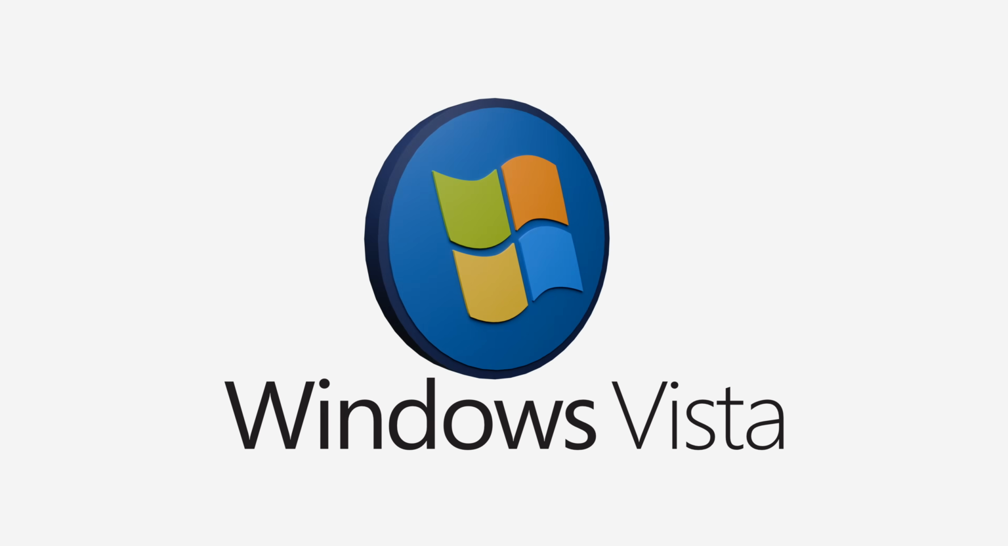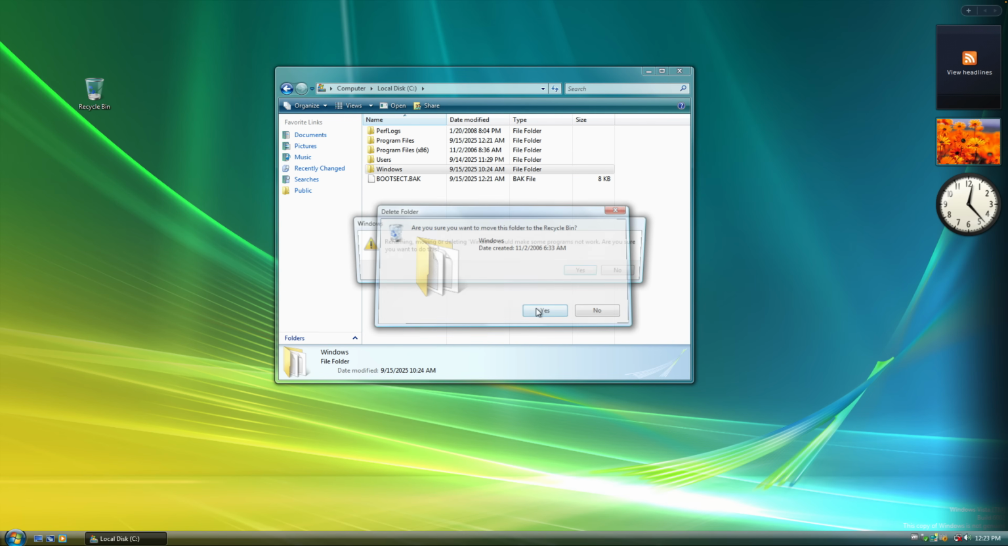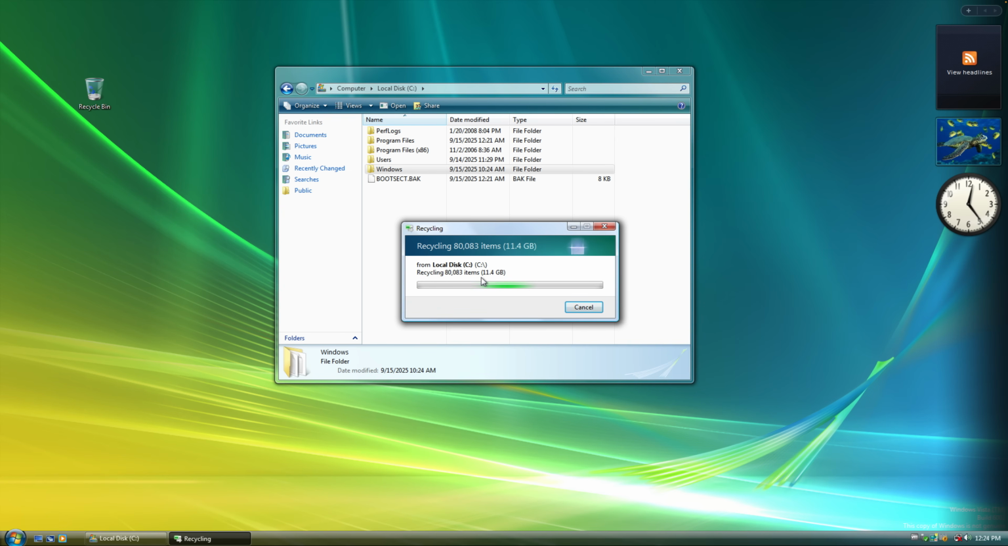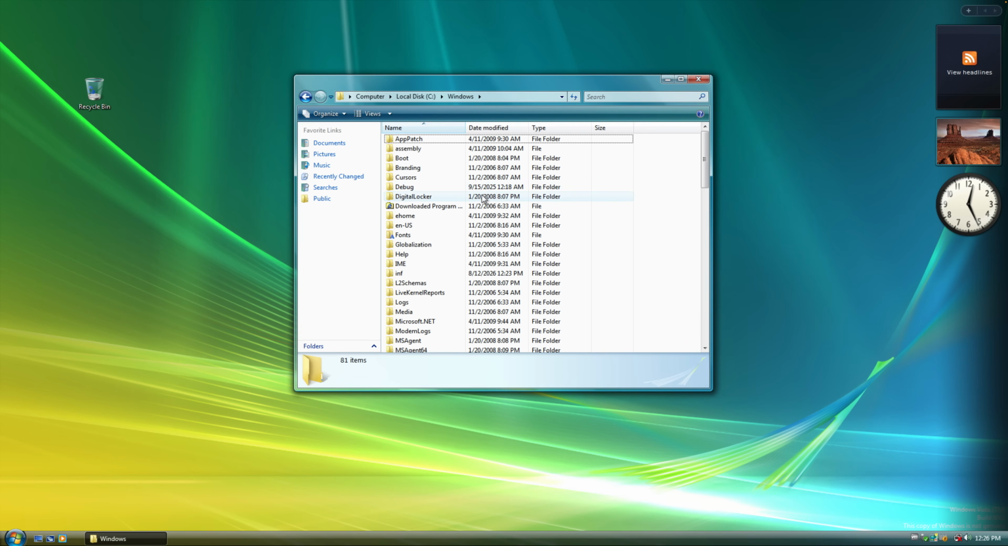Windows Vista. And there's the Windows folder. I'm gonna try to grant myself some permissions. Let's try to delete it like this. Recycling 80,000 items. Yeah, so that action failed. It didn't recycle anything because we lacked some permissions.